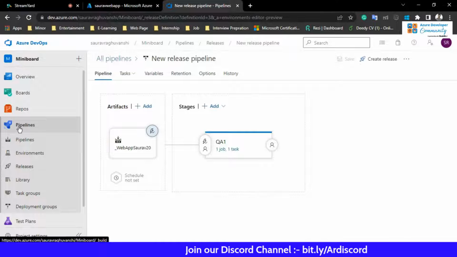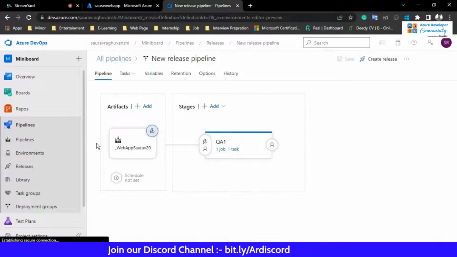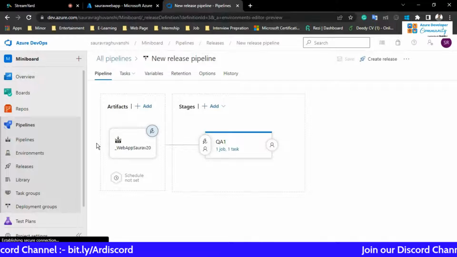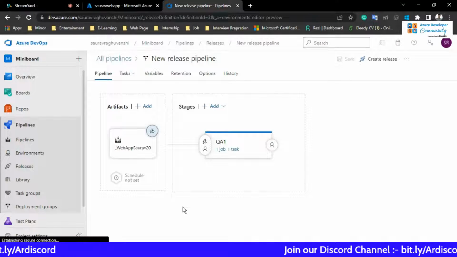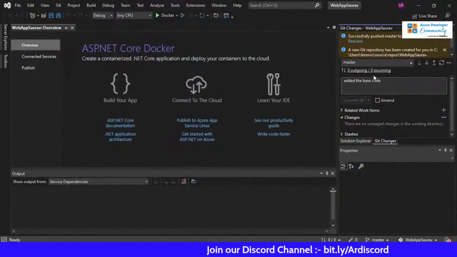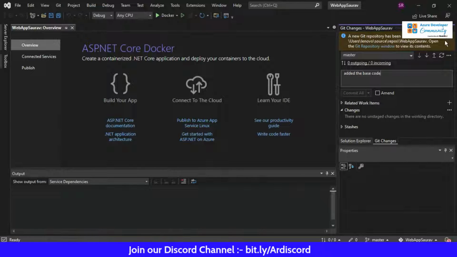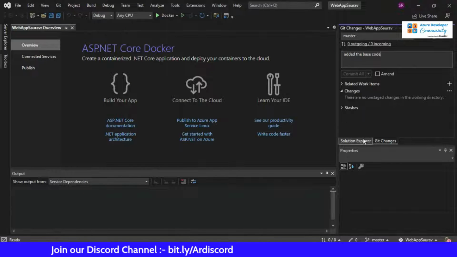Isn't it cool? This is what we're expecting, that the whole process is automated so that we, as developers, just focus on creating the code. We don't have to think about all this automation process. So let me show you what I'm going to do. I'm just going to open the code.